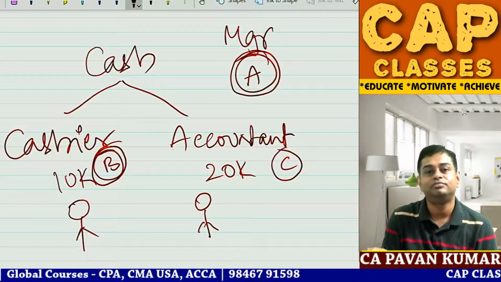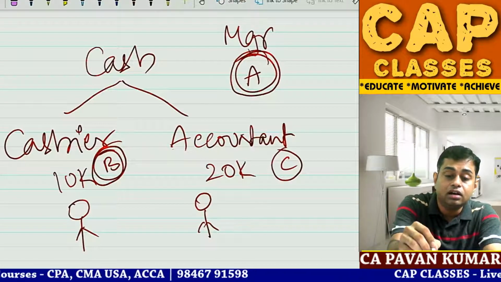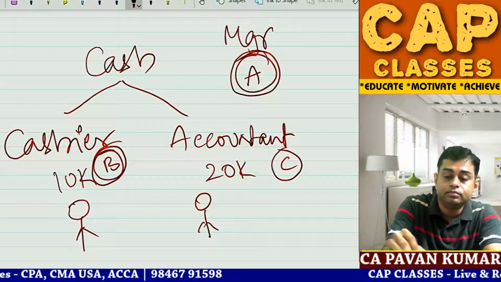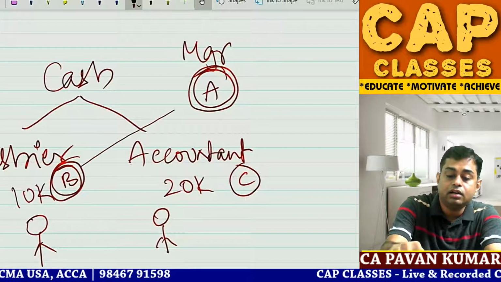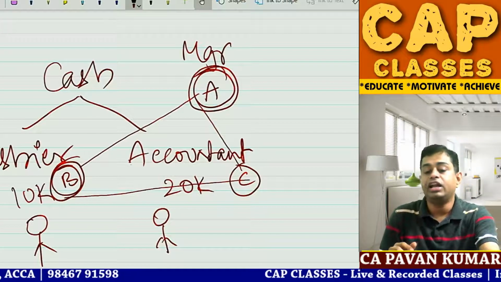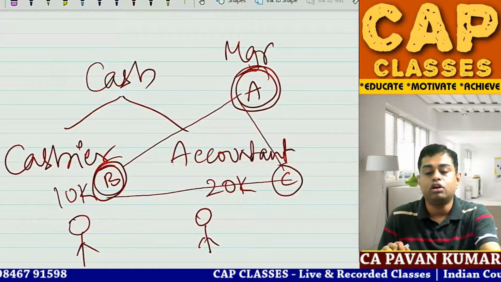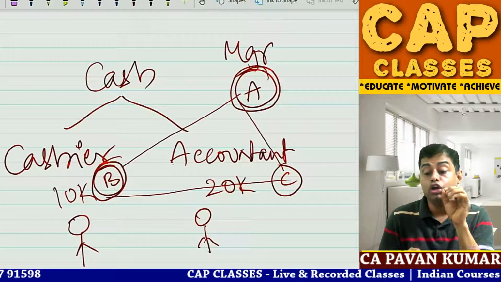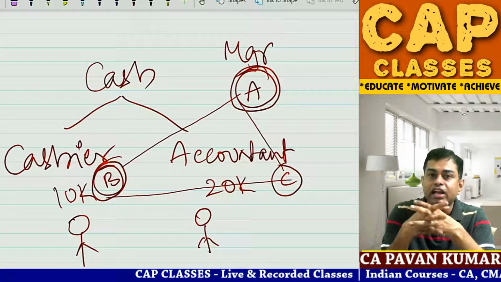Teamwork. A, B, and C join hands together, and they are doing a fraud. This is called collusion. Collusion means staff joining hands together to do a fraud.